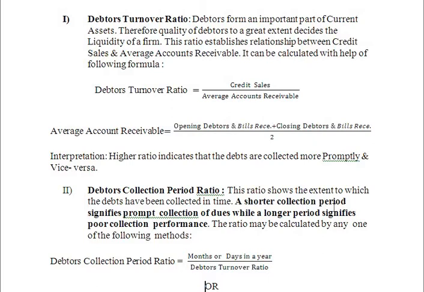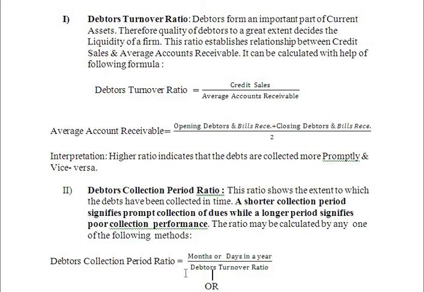A shorter collection period signifies prompt collection of dues, while a longer period signifies poor collection performance. So this is the interpretation of the debtors collection period ratio. That is why I have put it in bold. The ratio may be calculated by any one of the following methods. There are various methods to calculate the debtors collection period ratio.